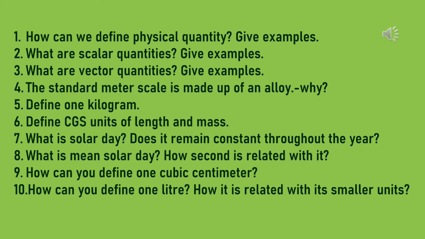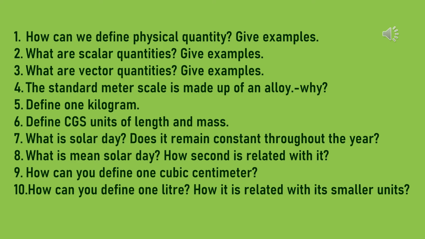Next question. What is solar day? Does it remain constant throughout the year? The time taken by the earth to complete one rotation about its axis is called solar day. It has been found that the distance between the earth and the sun changes slightly. As a result, the length of solar day does not remain constant throughout the year.